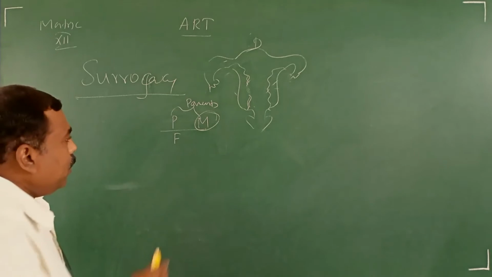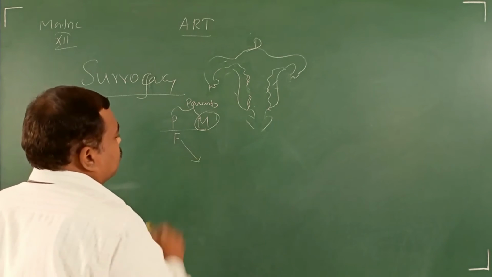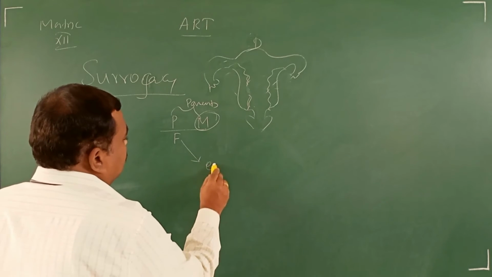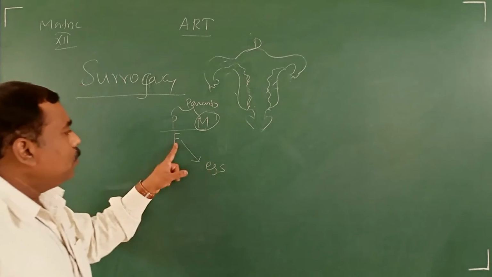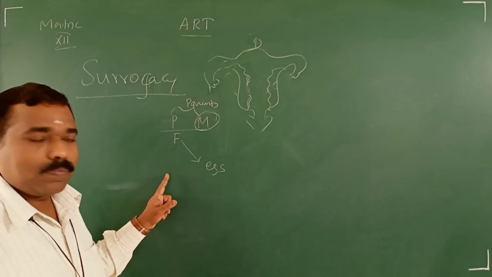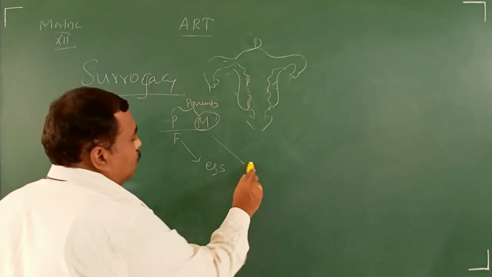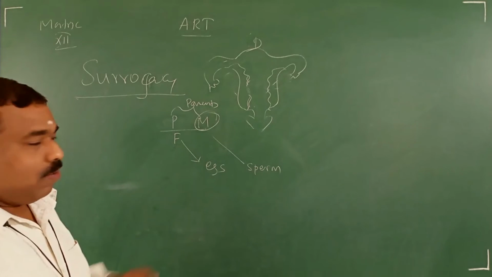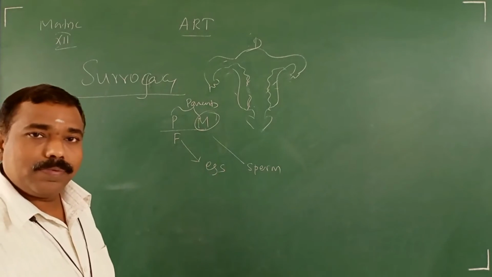Now they are collecting what? The egg. From whom? From the wife of the infertile couple. They are collecting the sperm from the male partner.